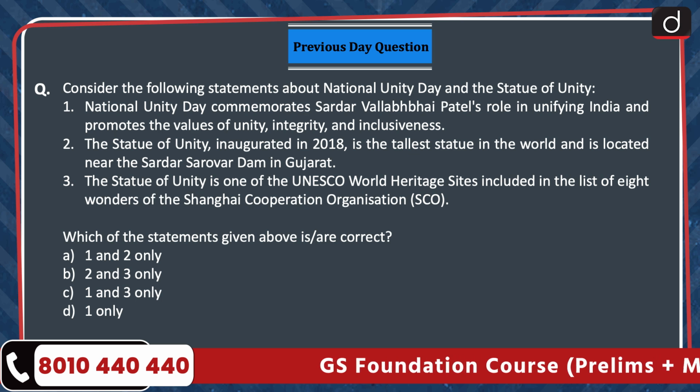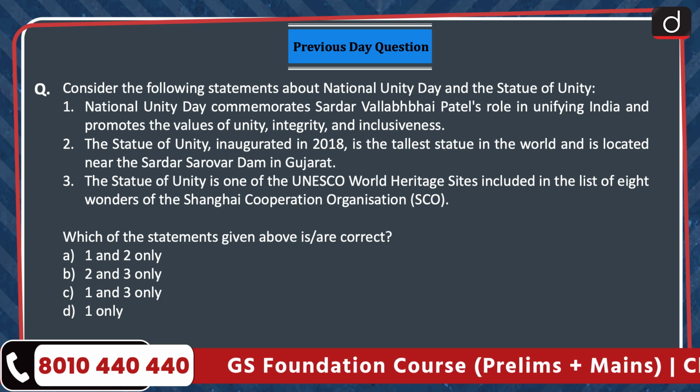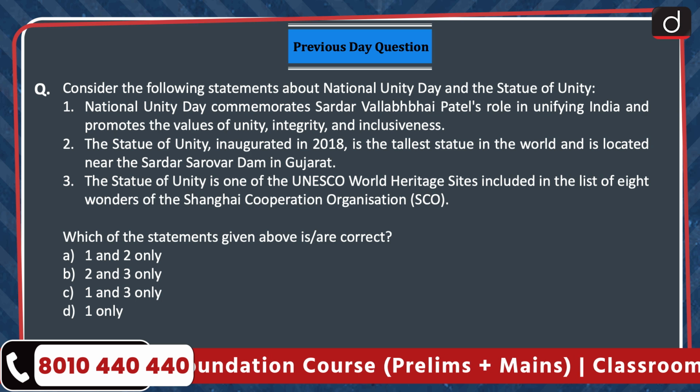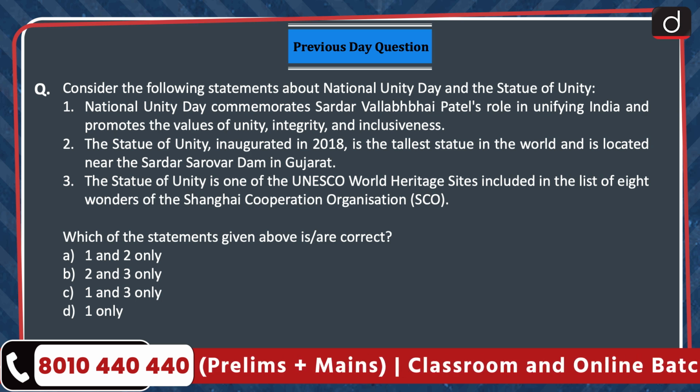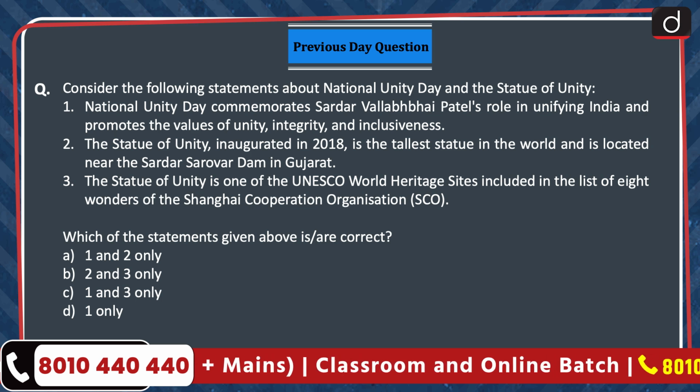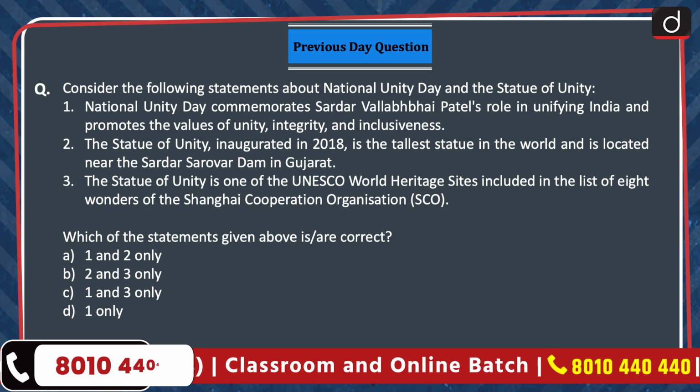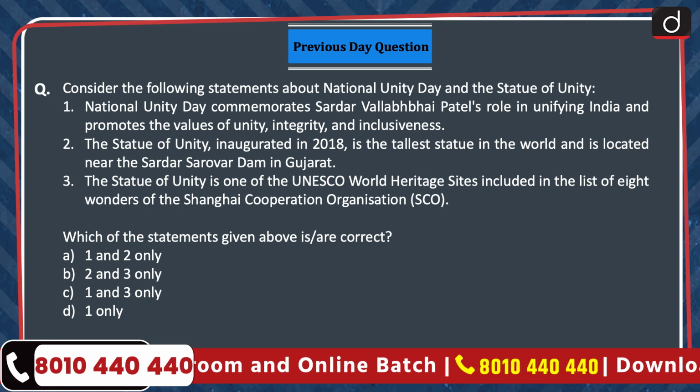3. The Statue of Unity is one of the UNESCO World Heritage Sites included in the list of 8 wonders of the Shanghai Cooperation Organization. Which of the statements given above are correct? 1 and 2 only, 2 and 3 only, 1 and 3 only, or 1 only? The correct answer is option A, 1 and 2 only.